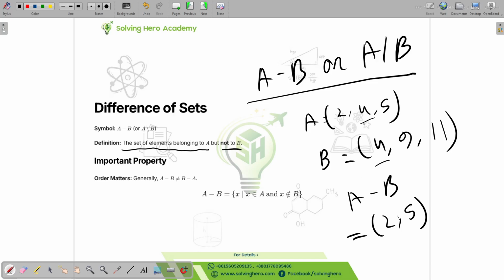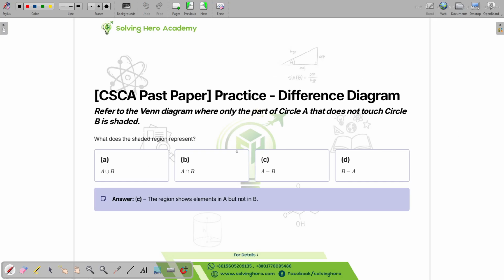We just destroyed it. The thing in common gets destroyed. That's the definition of difference of sets. Okay, now let's look at the past CSCA question.